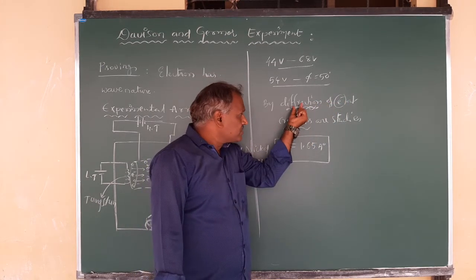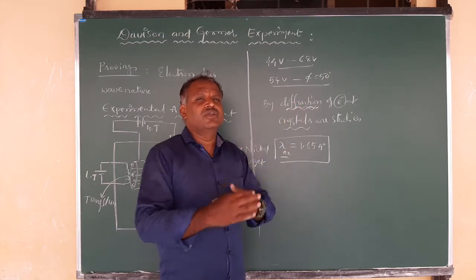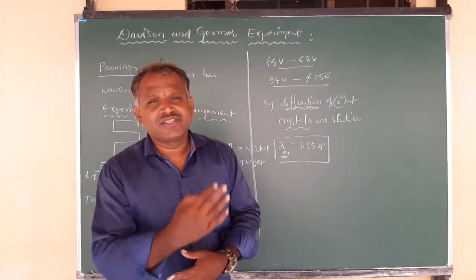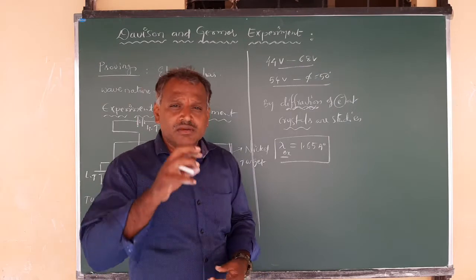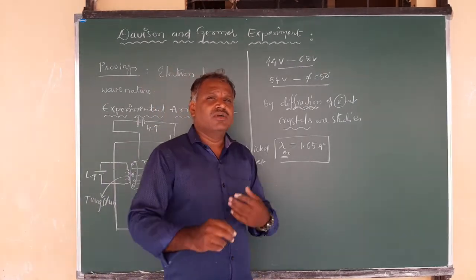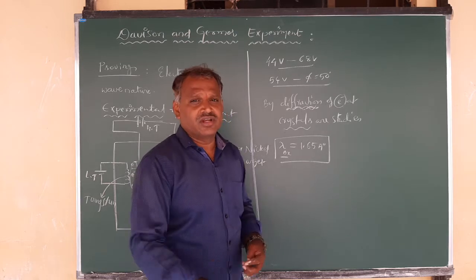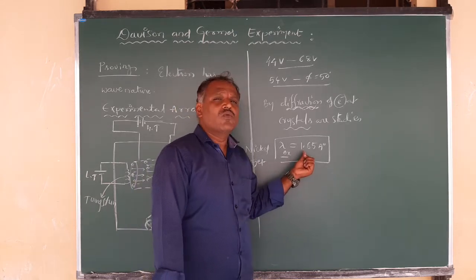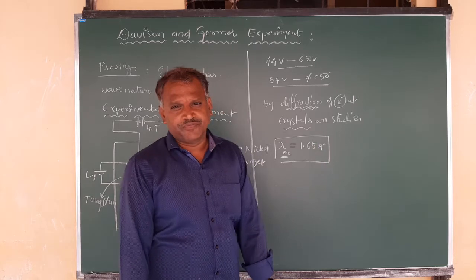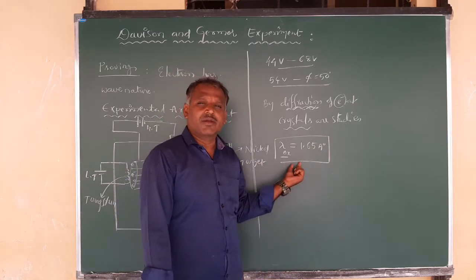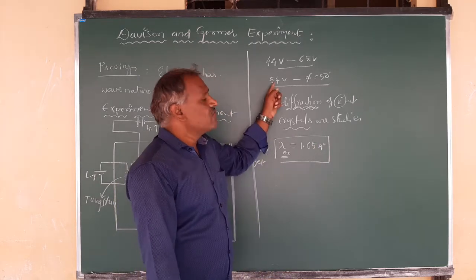With the process of this diffraction, using a device called a spectrometer, the wavelength associated with the electrons which were diffracted at the nickel crystal is determined, and it is given by 1.65 angstrom units. So this is experimentally determined. At what potential? 54 volts.